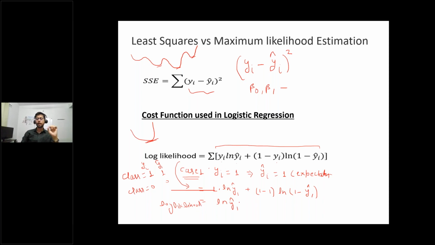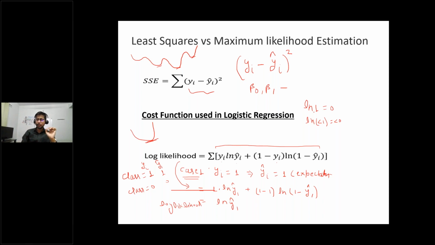Now, when will yi hat be 1? Because the ultimate goal is to get yi hat equal to 1. Ln 1 is 0, and ln of anything less than 1 is less than 0. Because yi hat takes only values between 0 and 1, it cannot be greater than 1 or less than 0, because this is a probability value.